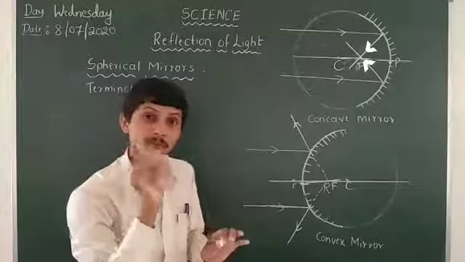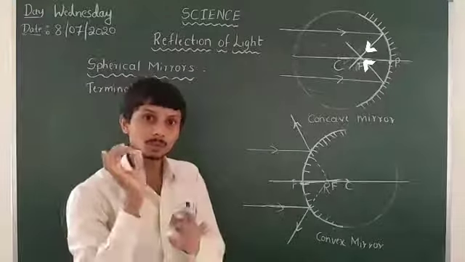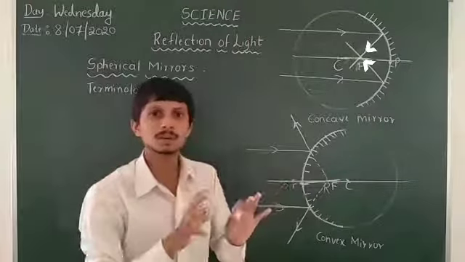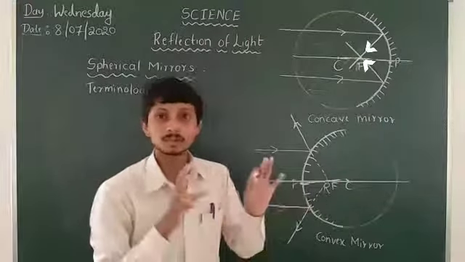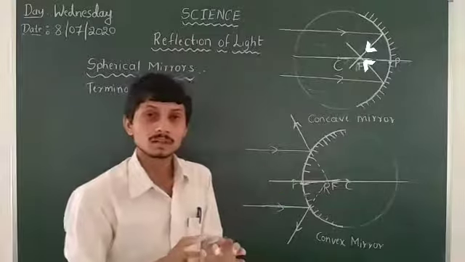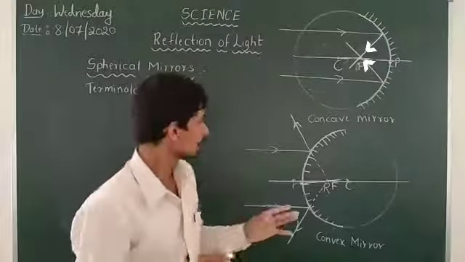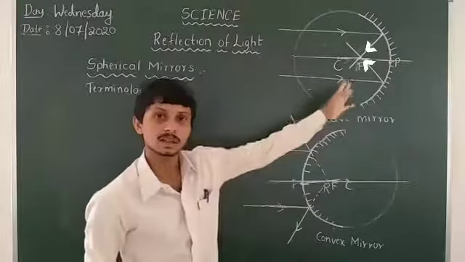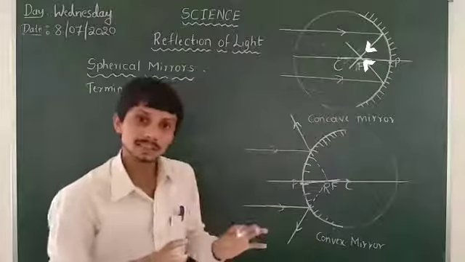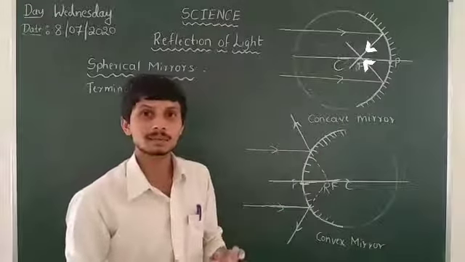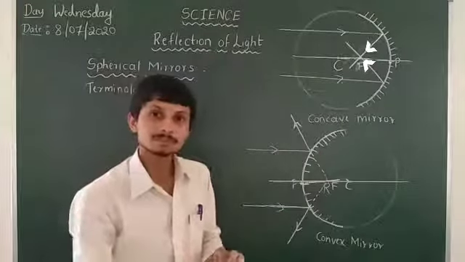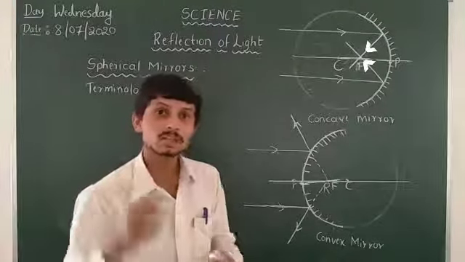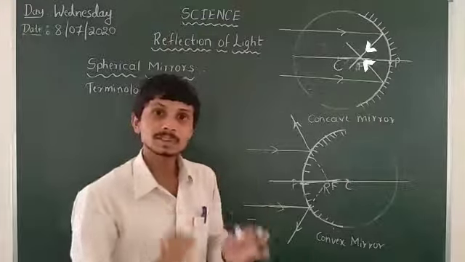Focus means we have to point out some point. So it is a needed part here also, because all the rays after reflection from the spherical mirrors will intersect the principal axis.